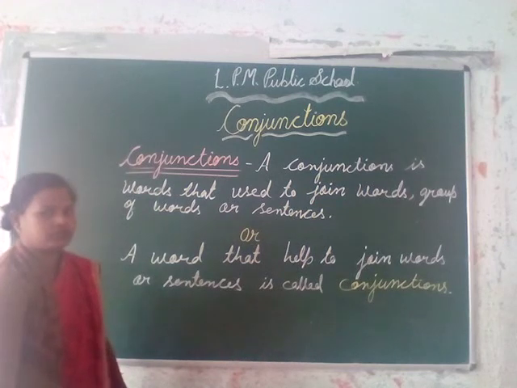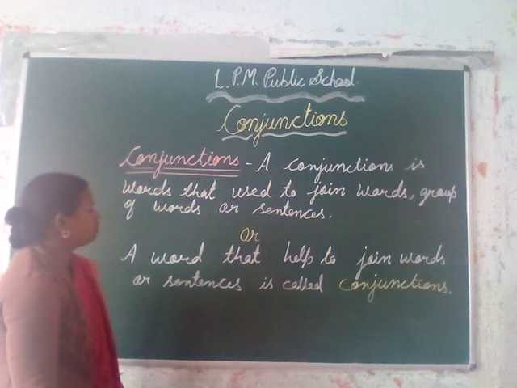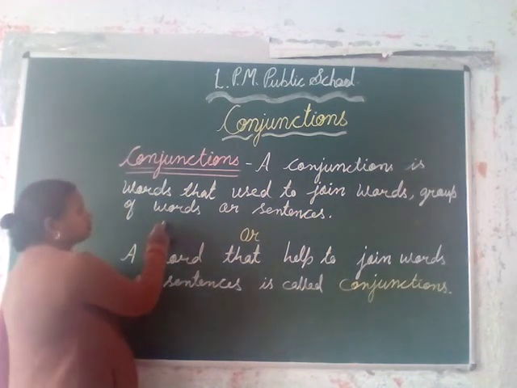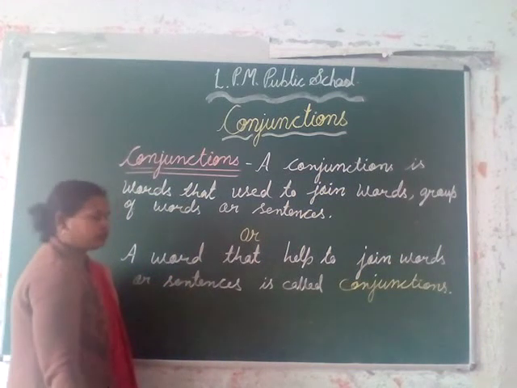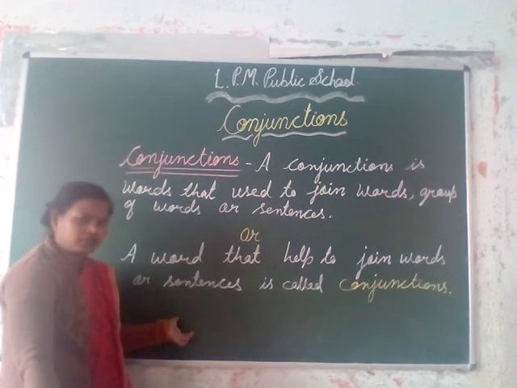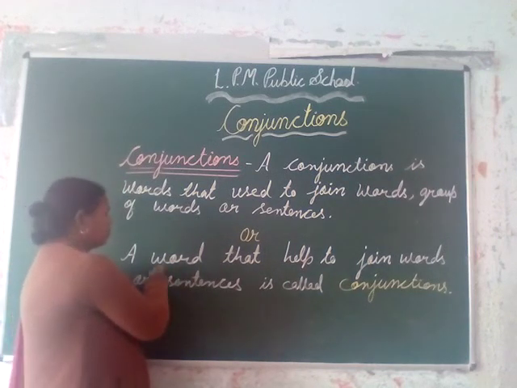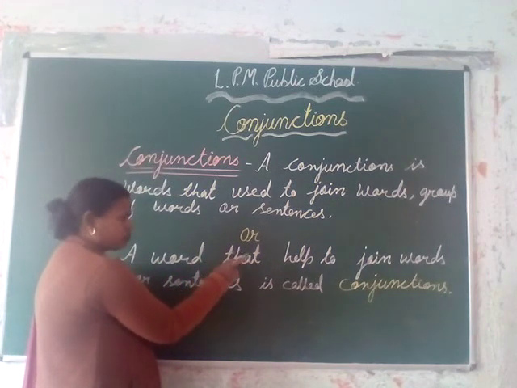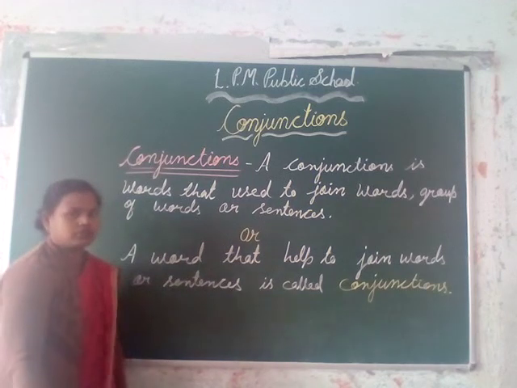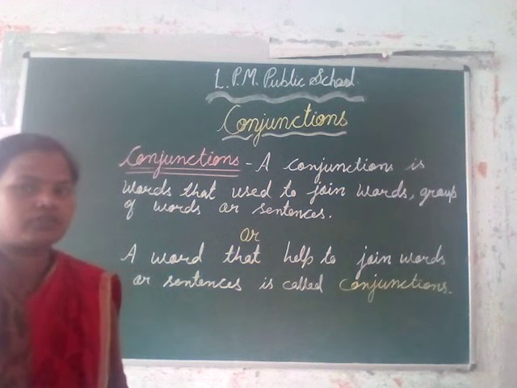Here is a definition of conjunction. A conjunction is a word that is used to join words, groups of words or sentences. In some books, many types of definitions are given. We can also say a word that helps to join words or sentences is called a conjunction. In this way we have seen what a conjunction is and the definition of conjunction.